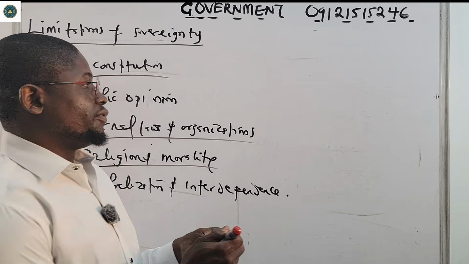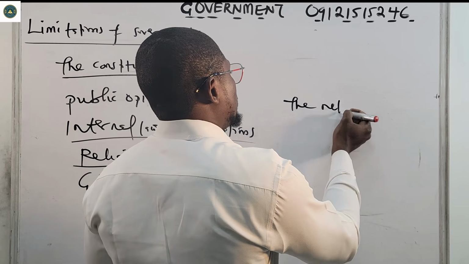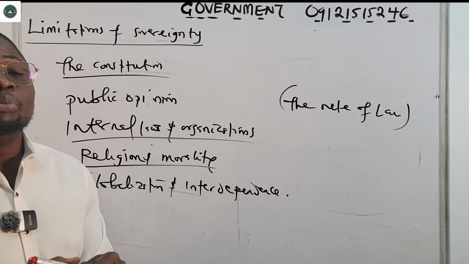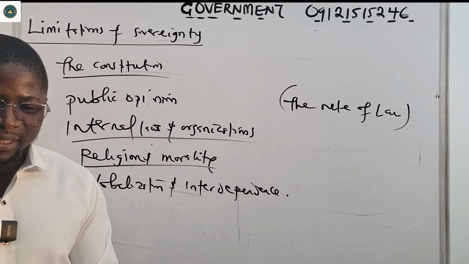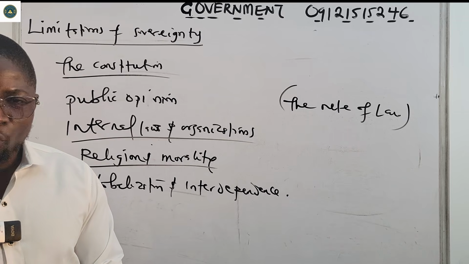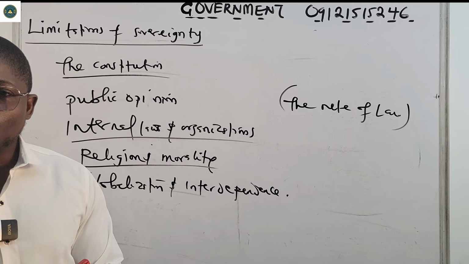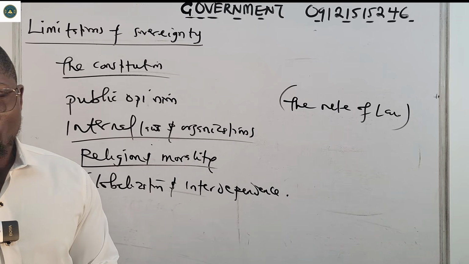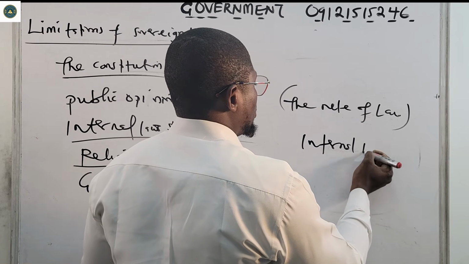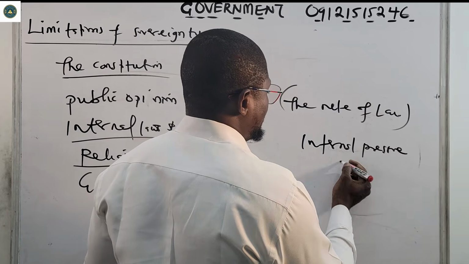Then also the rule of law. Even the government needs to obey the laws. You cannot act above them. You need to obey the laws that you have set. That is the rule of law, and it can also limit sovereignty. Then we have internal pressure, like protests.